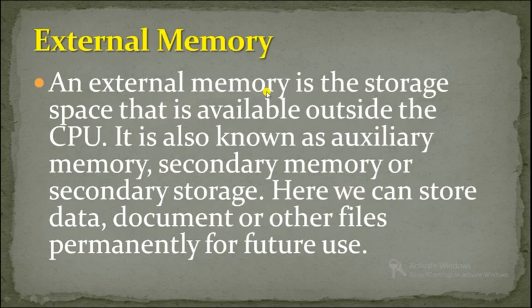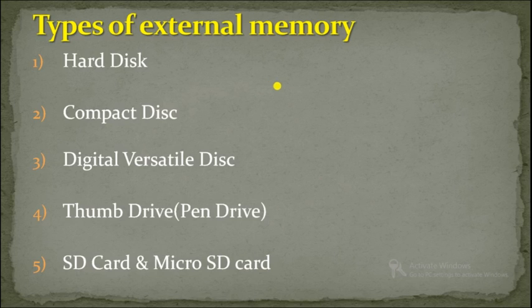Understood? So a computer requires main memory for processing. We studied in the last video that a computer requires main memory for processing, and in the same way it requires one secondary storage memory inside the CPU box to store the data. Understood?